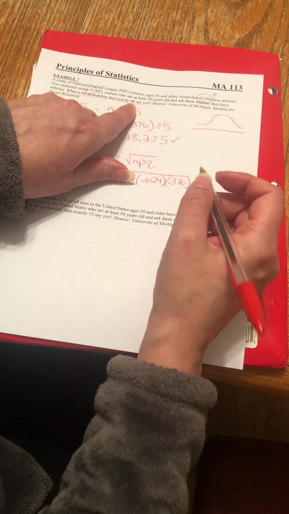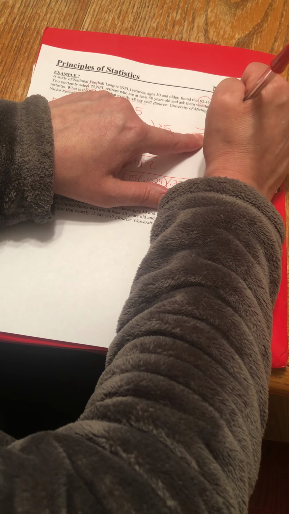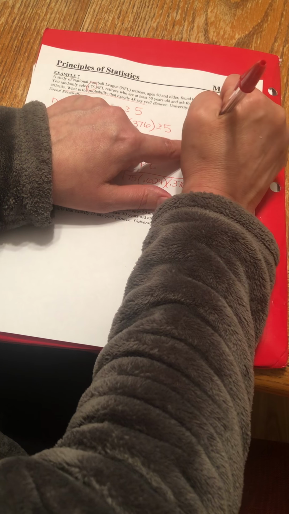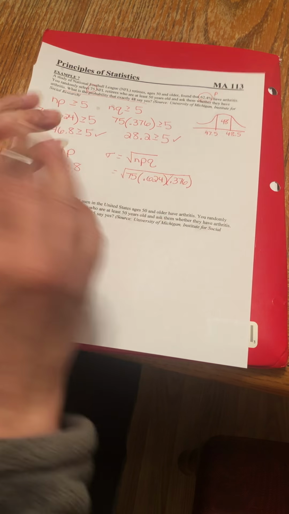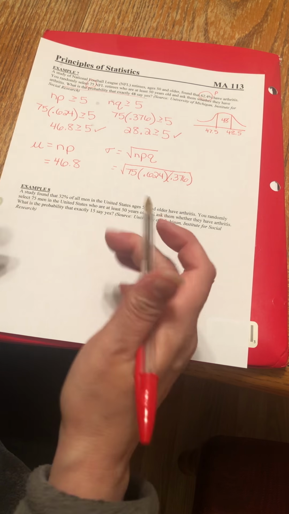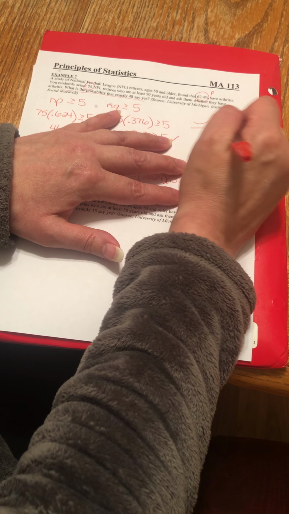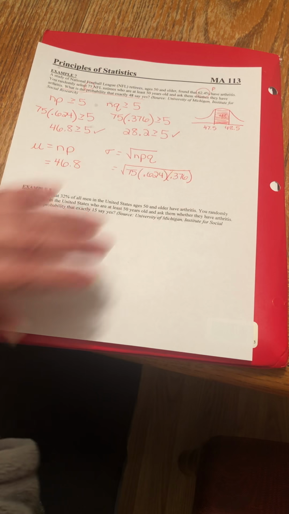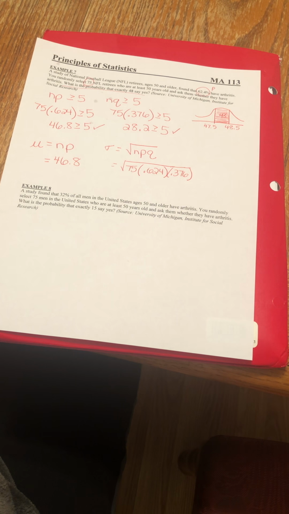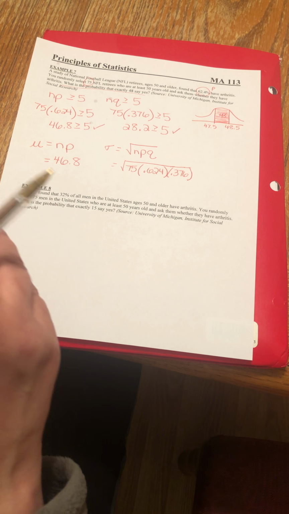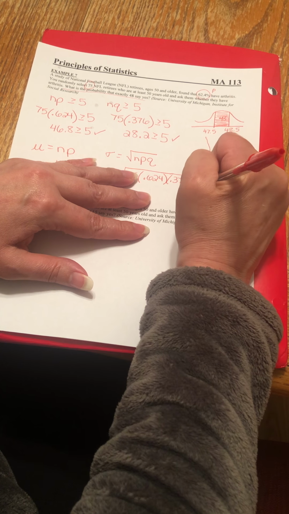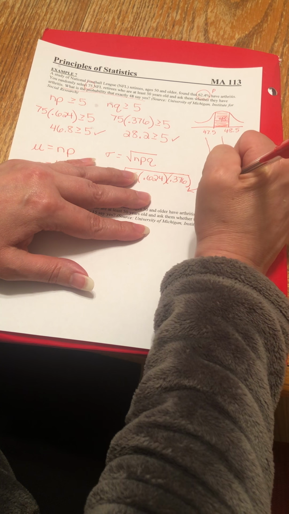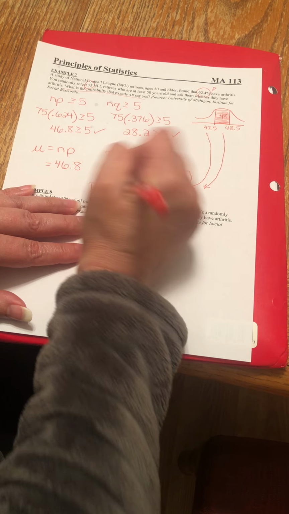What is the probability that exactly 48? So 48, this is 47.5, 48.5, and I want exactly 48. I don't want any more. I don't want any less. I want exactly 48, which is right there in the middle. Where am I shaded? I'm shaded in between. It is a betweener problem. So I'm going to come down here where I have more room. Sorry about that.